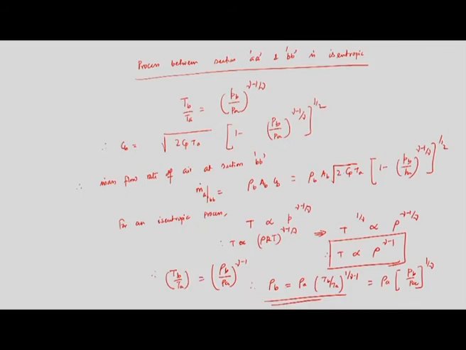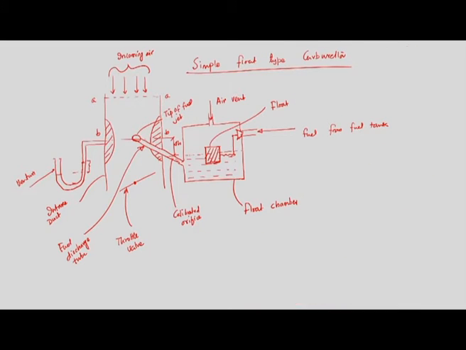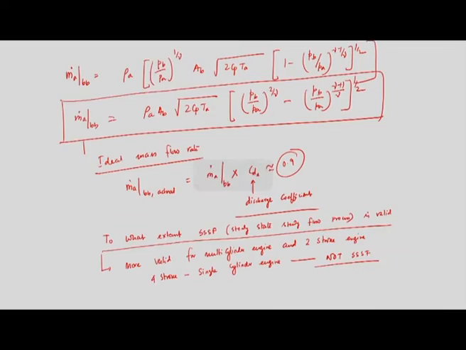So, if I would like to calculate the mass flow rate of fuel at section BB, let me assume that this is section CC. Again we have to write a steady flow process for the flow.